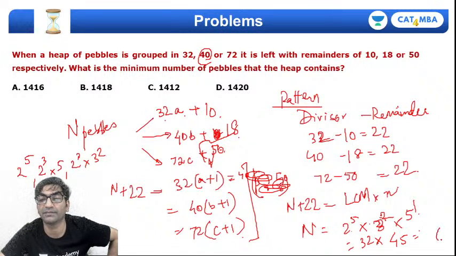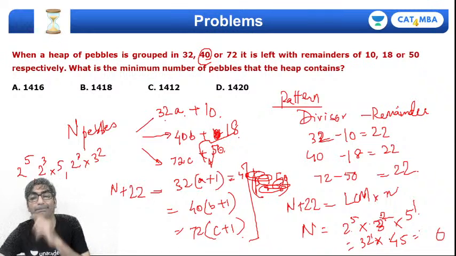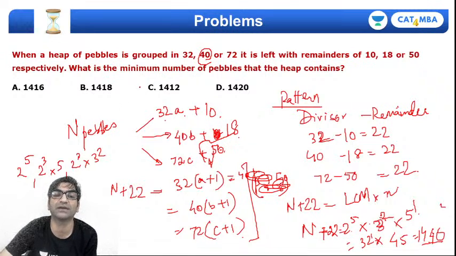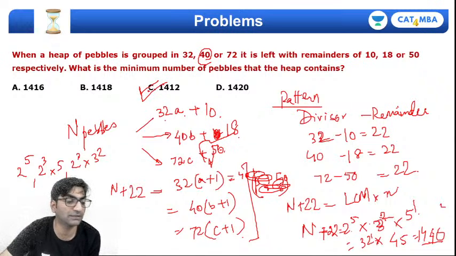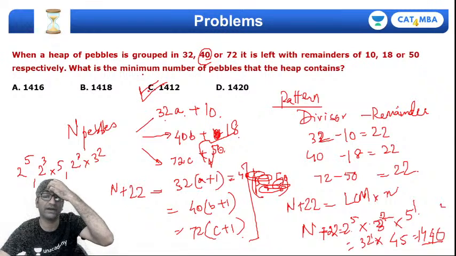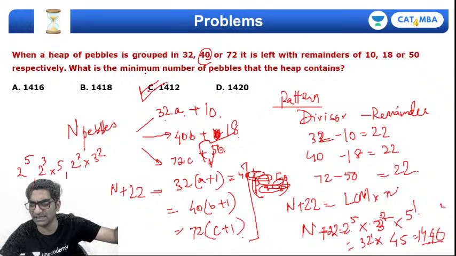2 5s are 10, 10 5... 14, 40 is what we are getting, right? And this will be n plus 22. So if n plus 22 is 1440, n will be 1440 minus 22, that's 1412. Correct answer option C is 1412. Right? Does that make sense, Aishwarya?